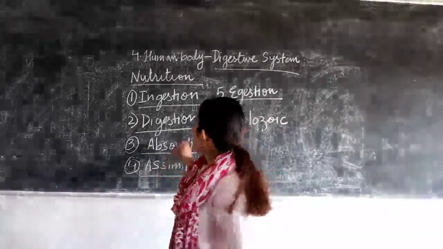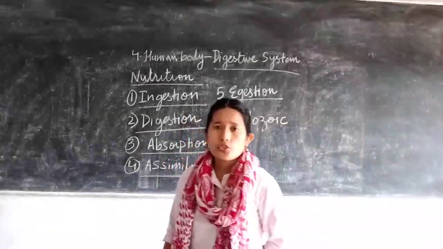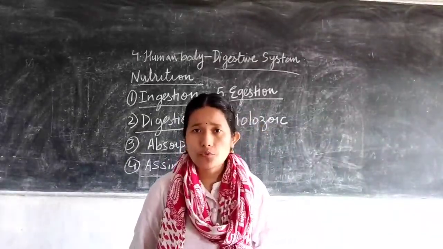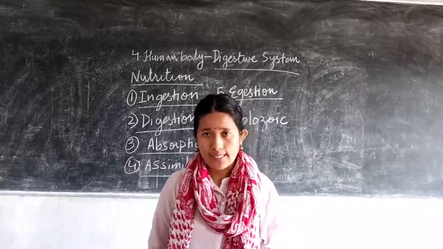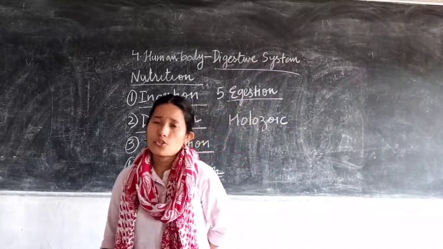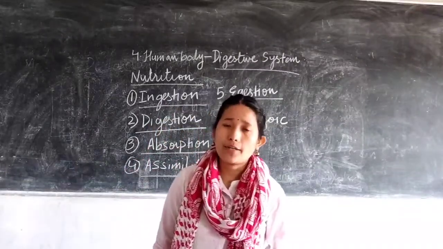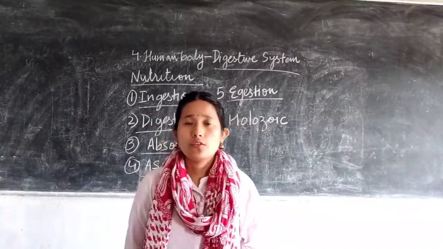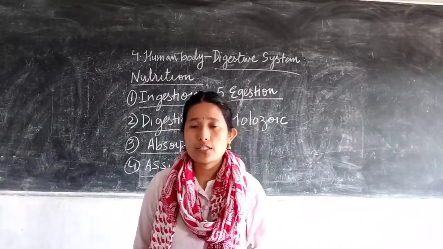Now next you have absorption. The complete digestion of the food takes place in the small intestine, and in the small intestine you have finger-like projections called villi, which are supplied with blood vessels. You have a lymphatic vessel too.